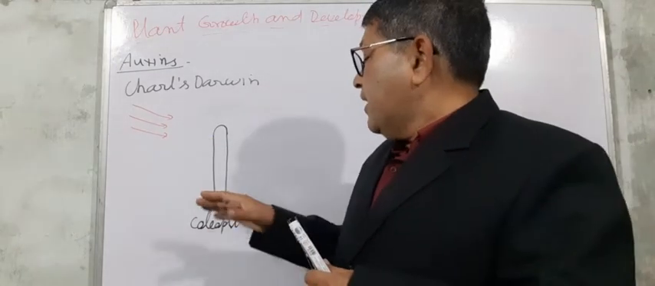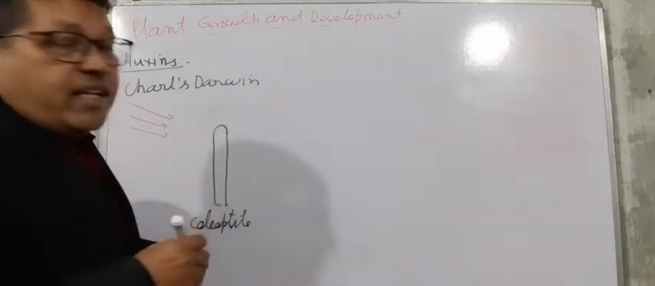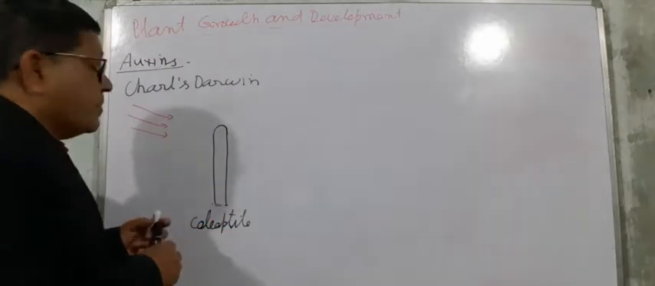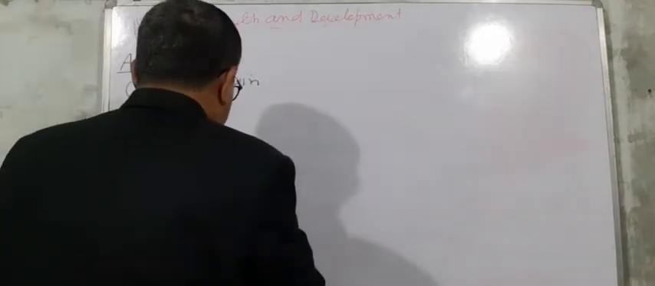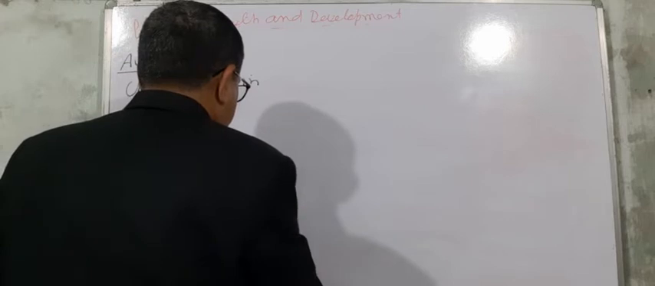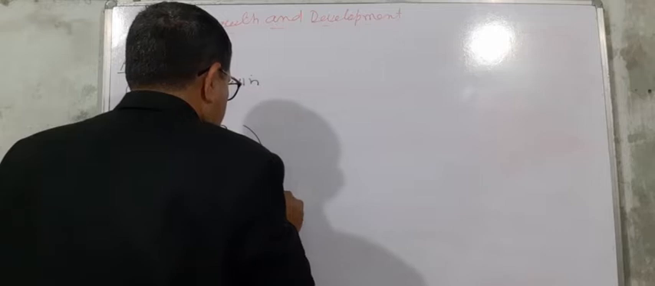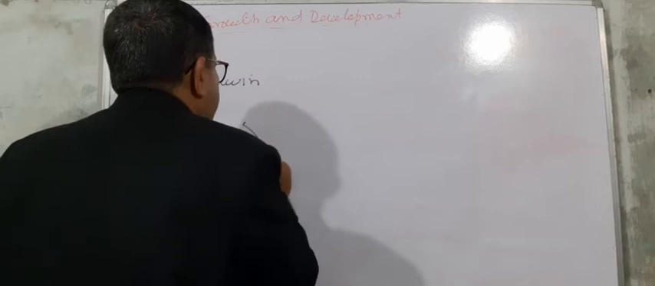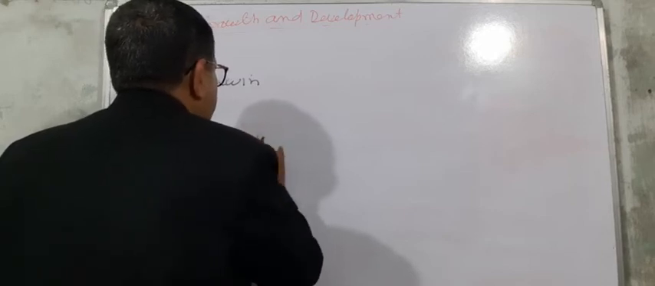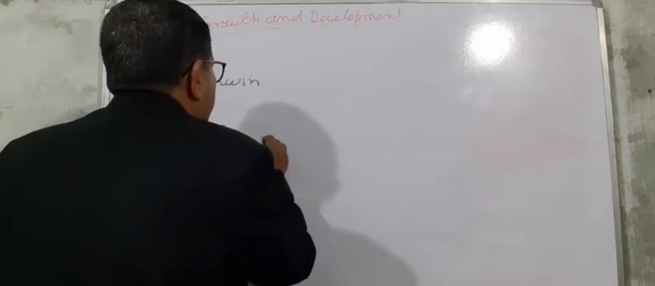So when the coleoptile of canary grass was provided with unidirectional light, he observed that it bends towards the light. It makes a curvature. It becomes curved towards the light.